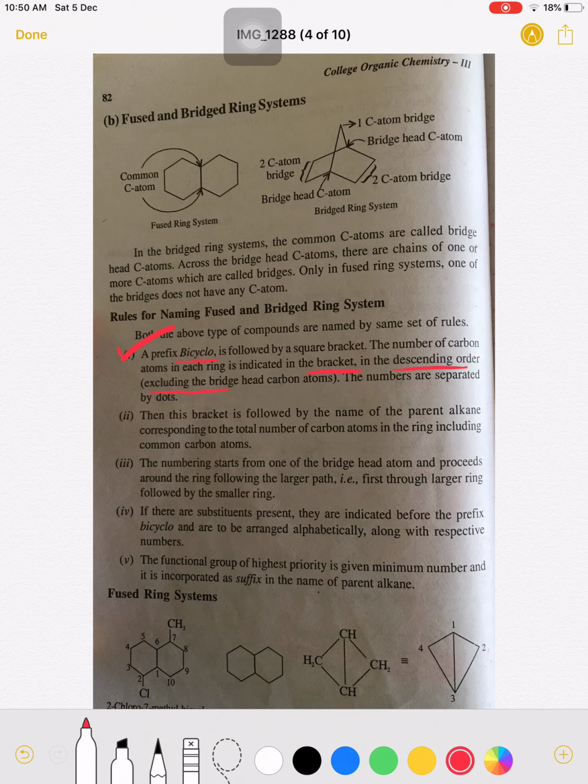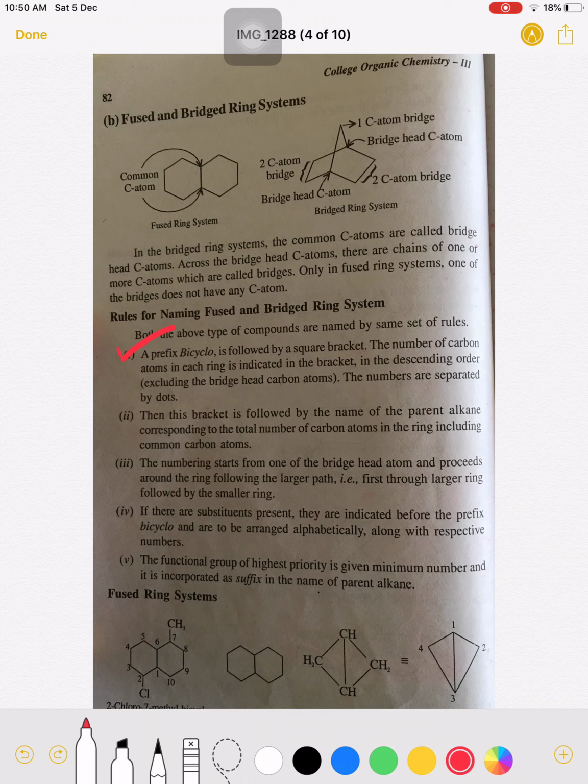These numbers are separated by a dot. It is similar to the Spiro compounds, but in case of Spiro compounds, we wrote the numbers in the square bracket in ascending order, first suppose 3 then 4. But in case of bridged ring system and fused ring system, we give the numbers in descending order, that is we write the bigger number first in the square bracket followed by the smaller number.